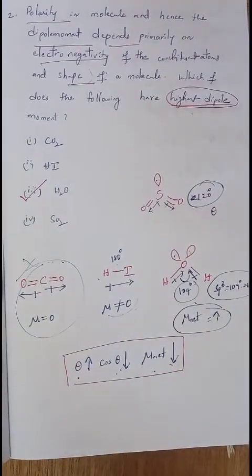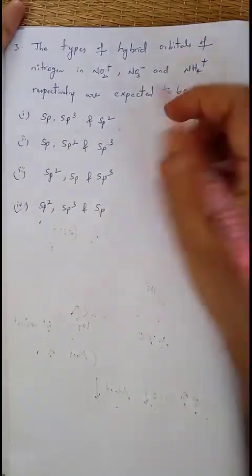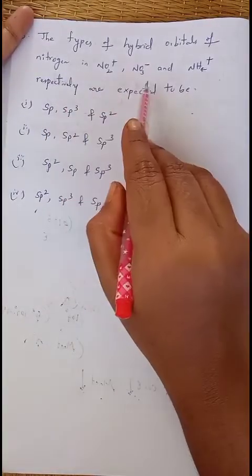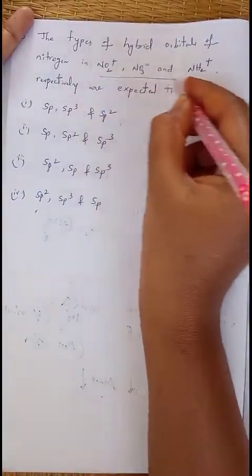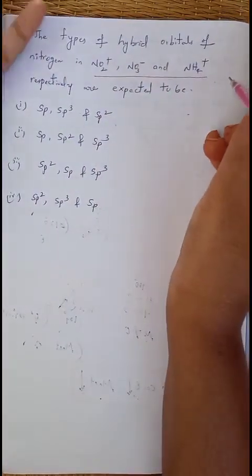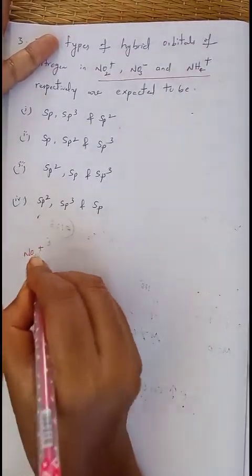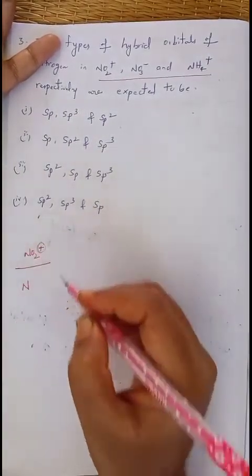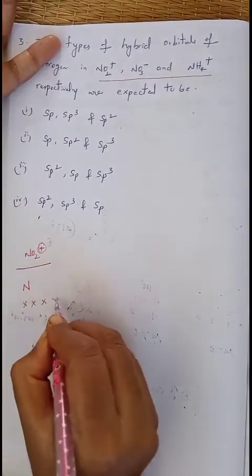Now we'll move on to the next one. Here is our next question, which is related to hybridization. The types of hybrid orbitals of nitrogen in NO2 plus, NO3 minus and NH4 plus respectively are expected to be. For these three, we want to find out the types of hybrid orbitals. First, take nitrogen in NO2 plus. Nitrogen contains 5 valence electrons, but due to the positive charge, it has lost 1 valence electron, so it contains only 4 valence electrons.